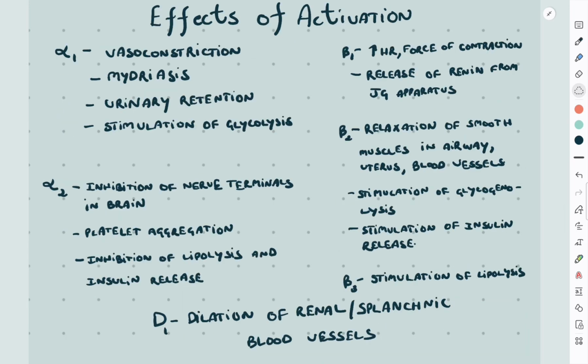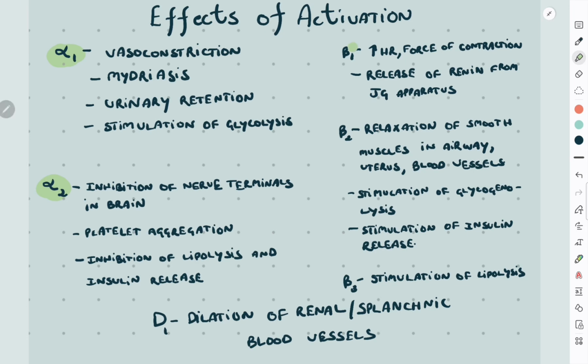The effects of activation of sympathetic receptors are as follows. Alpha-1 activation leads to contraction of vascular smooth muscles, contraction of the pupillary dilator muscle, leading to mydriasis, contraction of the bladder trigone and prostatic smooth muscle, leading to urinary retention, and stimulation of glycolysis in the liver. Activation of alpha-2 receptors leads to inhibition of adrenergic and cholinergic nerve terminals in the brain, stimulation of platelet aggregation, and inhibition of lipolysis and insulin release.